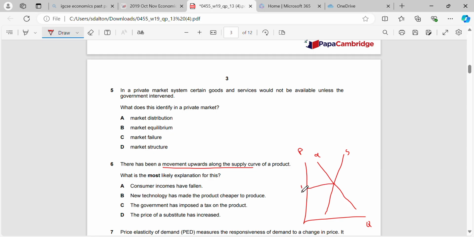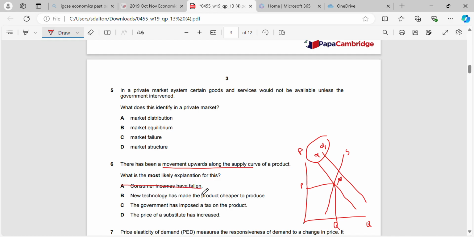So what we have to do is figure out what would cause an extension in supply, or a movement upwards along the supply curve. And that would be a shift to the right in demand. Okay, so we can see here, here's the movement upwards along the supply curve. So we're looking for a reason why demand would have shifted to the right.